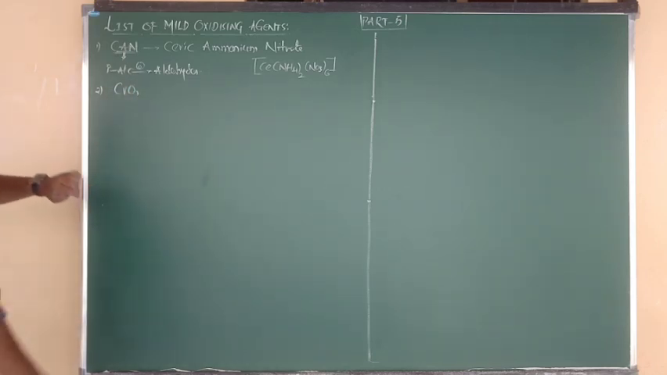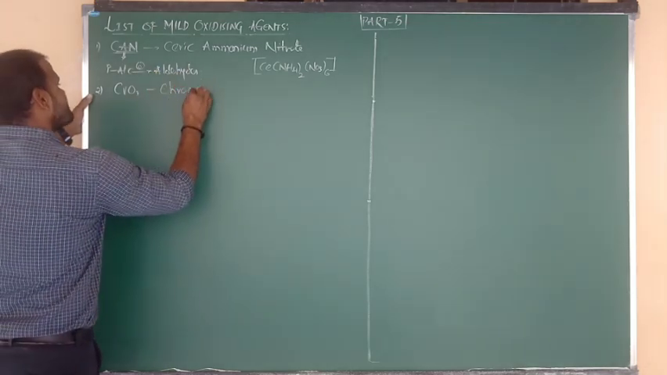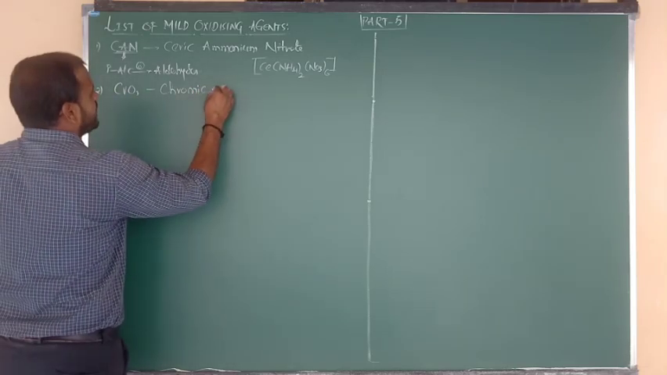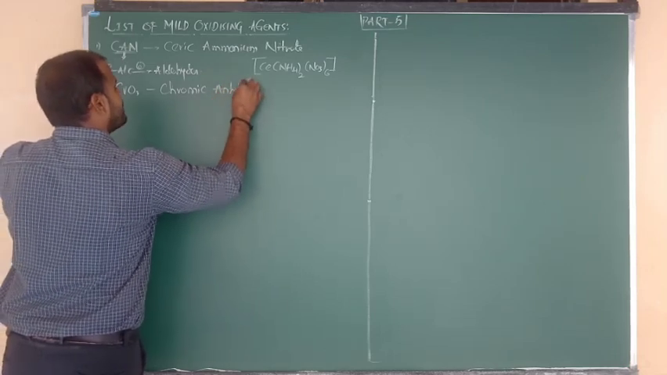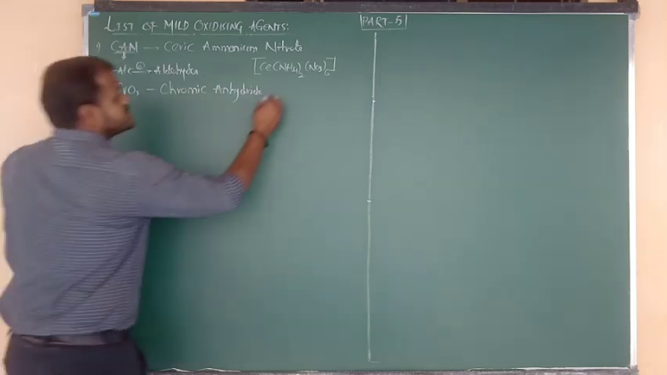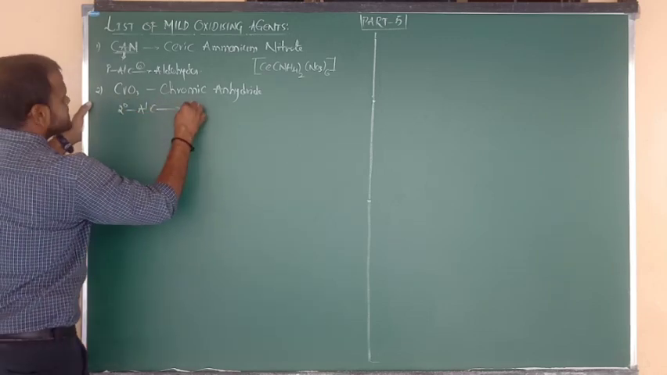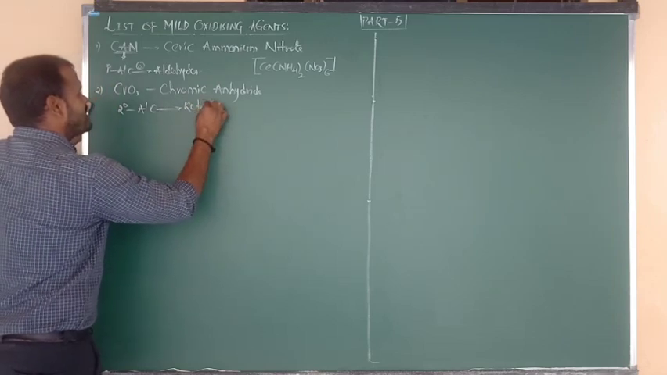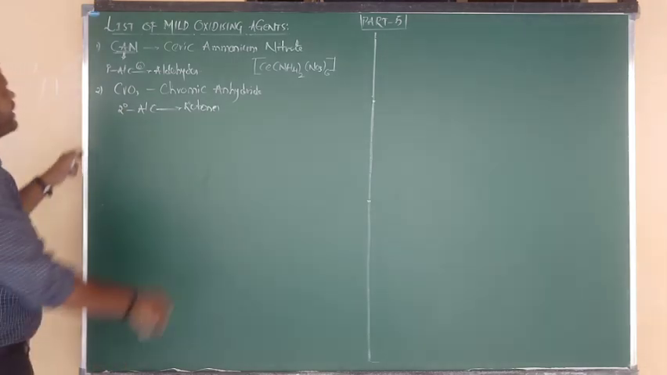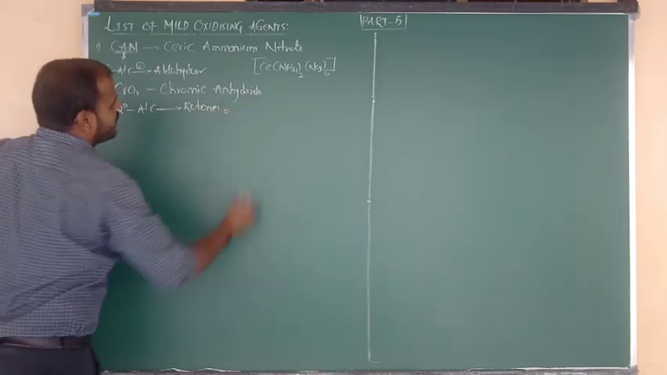Next, number 2 is CrO3. What is meant by CrO3? CrO3 is chromic anhydride, or we can say chromic oxide or chromic trioxide. Simply we can say chromium oxide. What is the use of CrO3? Remember, it can oxidize only secondary alcohols to ketones. So remember perfectly: CAN only for primary, CrO3 only for secondary. CAN can oxidize primary alcohol to aldehyde, and chromic anhydride can oxidize secondary alcohol to ketone.